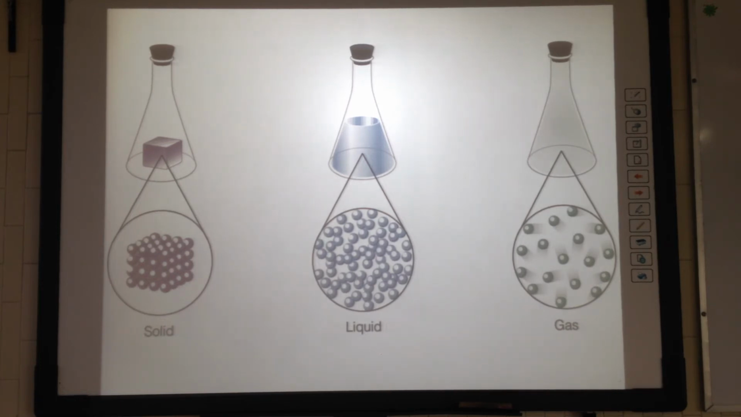And finally, a sample of matter in a gaseous state will have its particles far apart and independent of one another. And what that means is that a sample of matter in a gaseous state can be highly compressed since there is a lot of space among its particles.